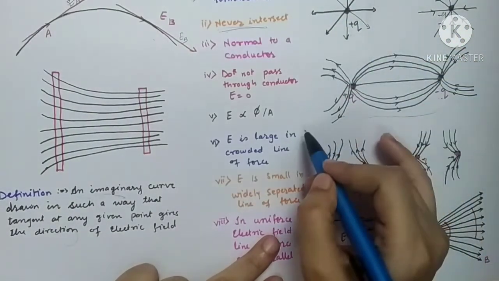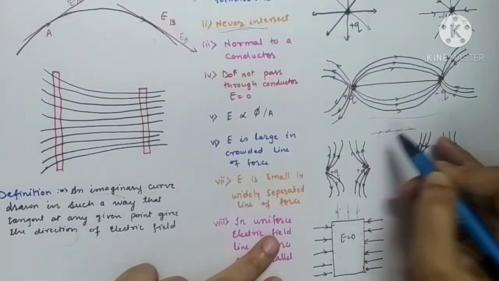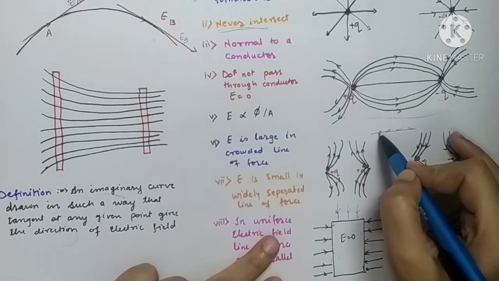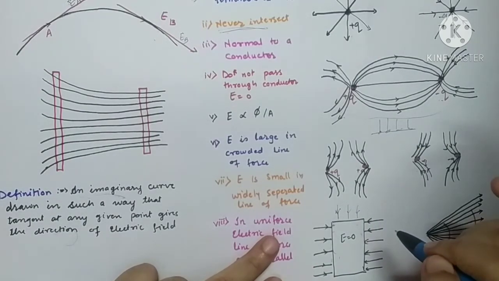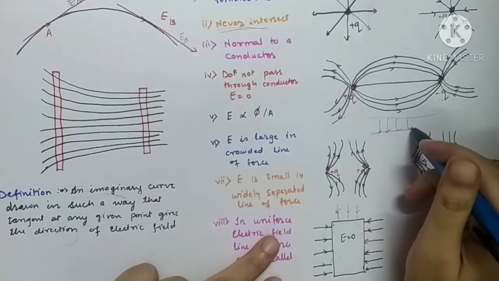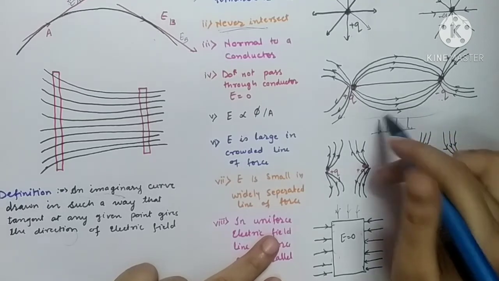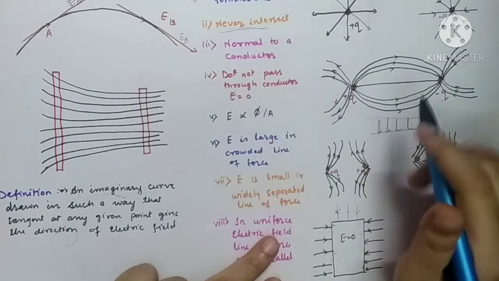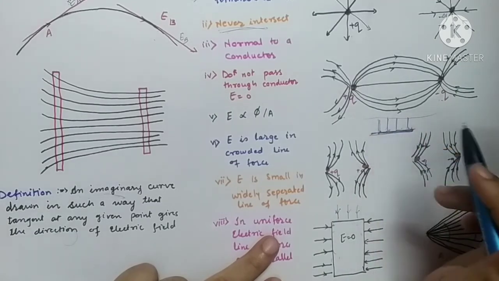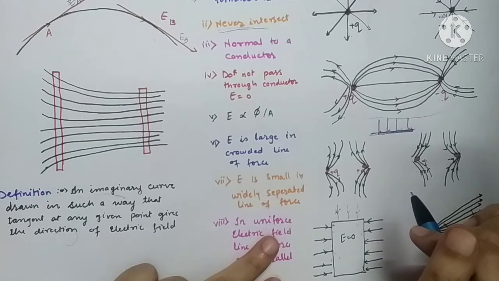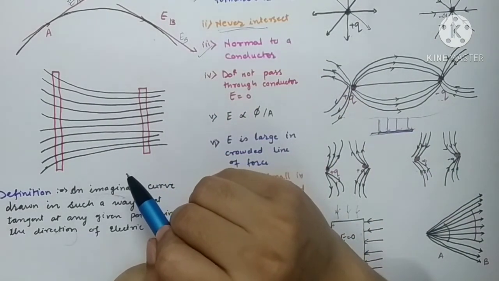It is just like when you take a sheet of paper and pour some charges on it, say positive charges, all the line of forces will be normal to it. Suppose all are positive, they are all found to be originating from the charges. So all these line of forces will be perpendicular or normal to the conductor that we have taken into account. So this is the third property, they are always normal to a conductor.